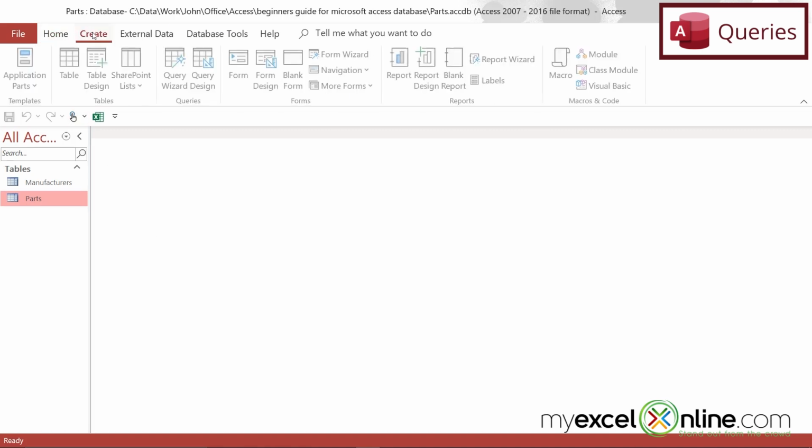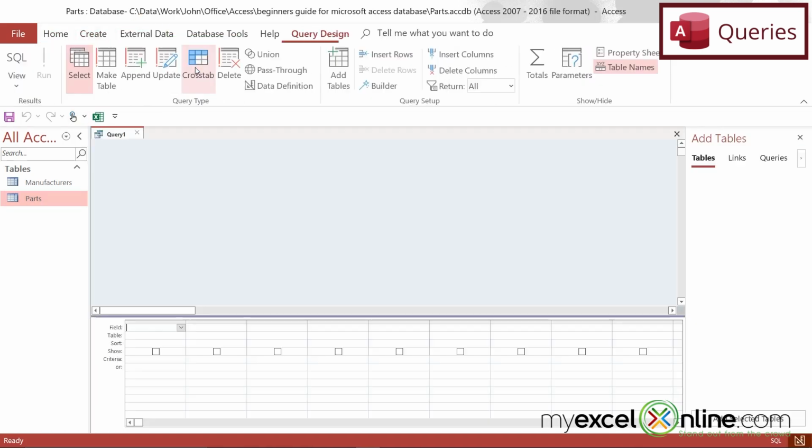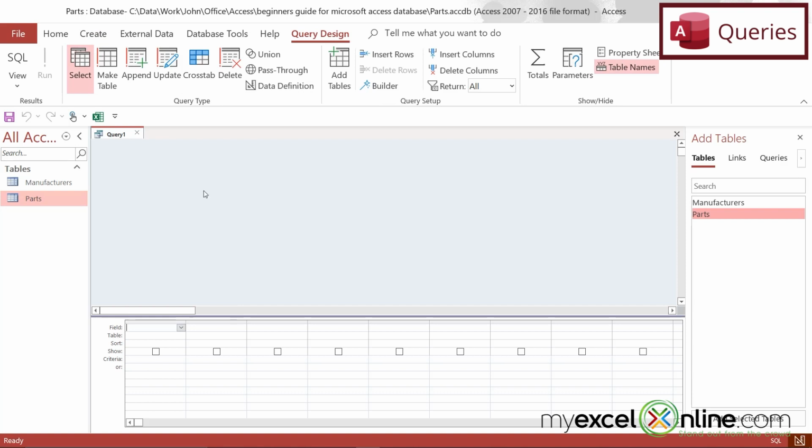Next, I'm going to go up here to Create, and I'm going to go to Query Design. Let me define what a query is. A query is a way to look at one or more tables where you are limiting the number of columns that you are going to see, or you're limiting the number of rows that you are going to see, or you're limiting both the number of columns and rows that you're going to see. That's for a simple select query. There are tons of other kinds of queries you can do in Access, and we will talk about those in our queries video in a few weeks. But for now, just focus on the select query, because that's the simplest kind of query.